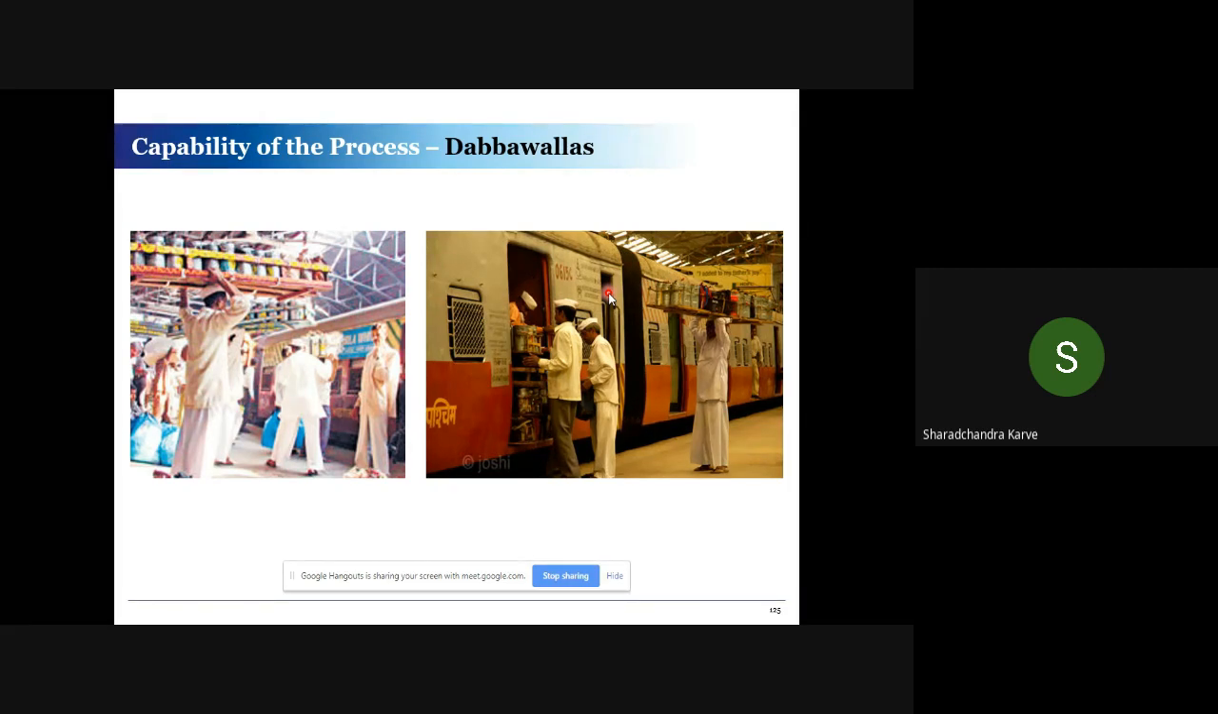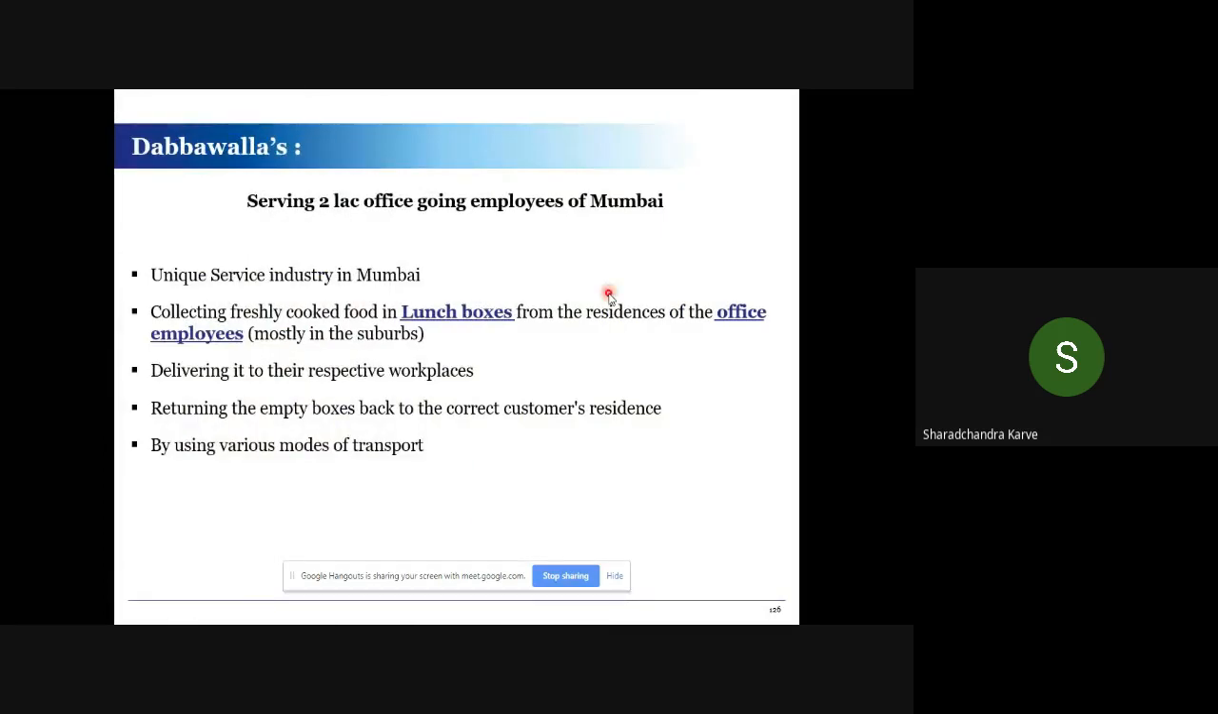I have given you the example of a dabbawala. So what do the dabbawalas do in Mumbai? The dabbawalas deliver lunch boxes to 2 lakh employees. They collect the dabba from residents' homes, give it to the office, and again collect it back from the offices and return it to the same residence. That is a service industry which is very popular in Mumbai, serving lunch boxes. So 2 lakh dabbas are delivered in Mumbai by dabbawalas.